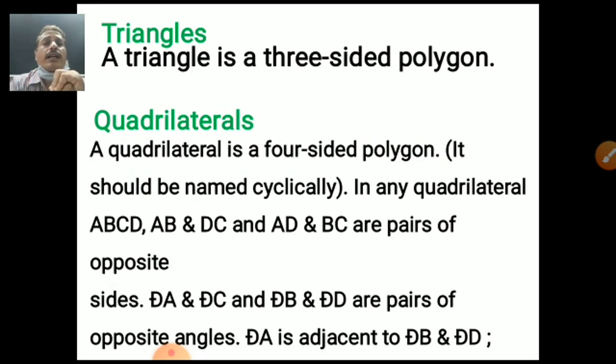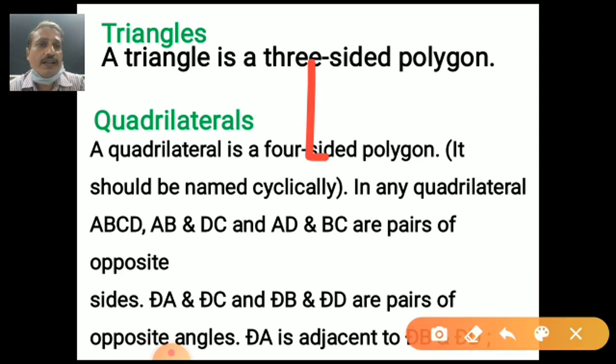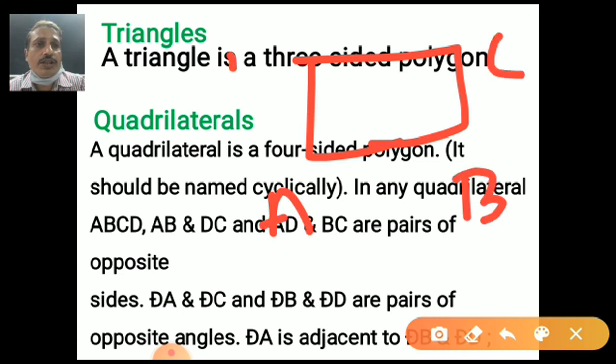Now triangle. A triangle is a three-sided polygon. And what about the quadrilateral, students? A quadrilateral is nothing but a four-sided polygon. It should be named cyclically. In any quadrilateral ABCD, AB and DC, and AD and BC are pairs of opposite sides. Yes, my dear students, suppose there is a rectangle ABCD. ABCD, cyclic we can use.